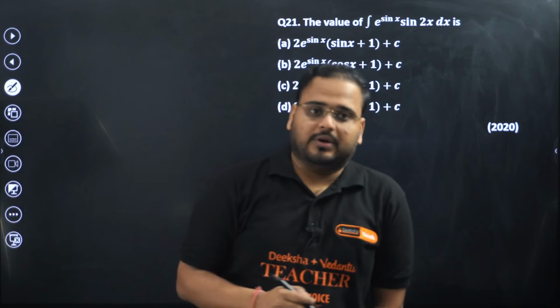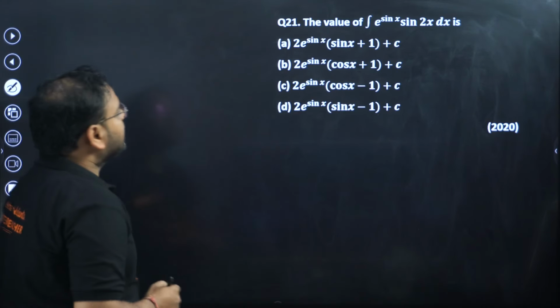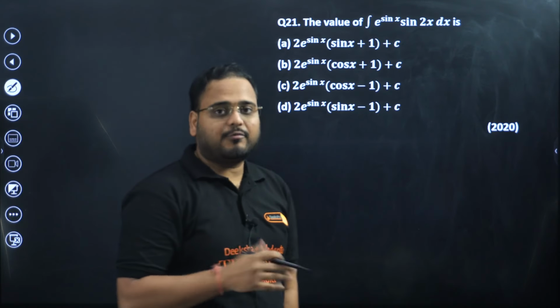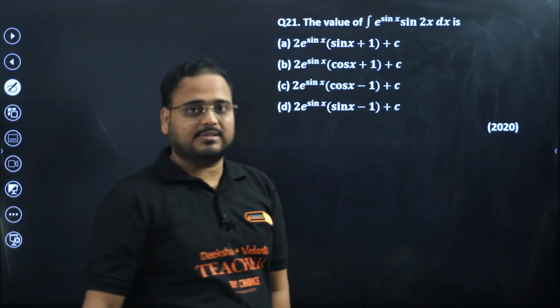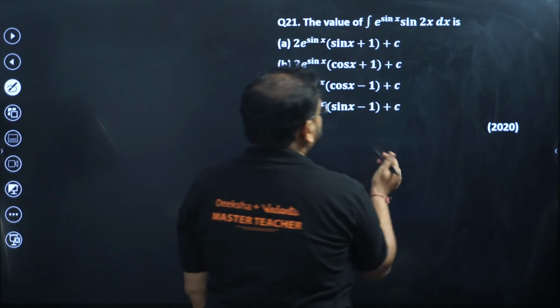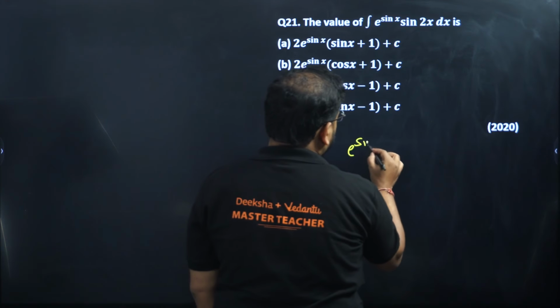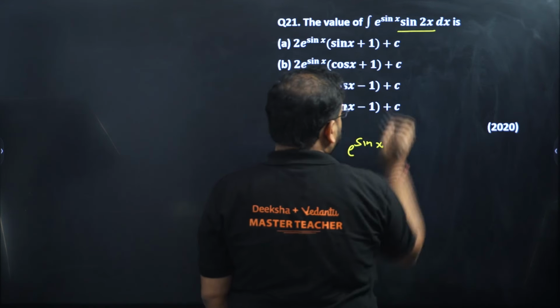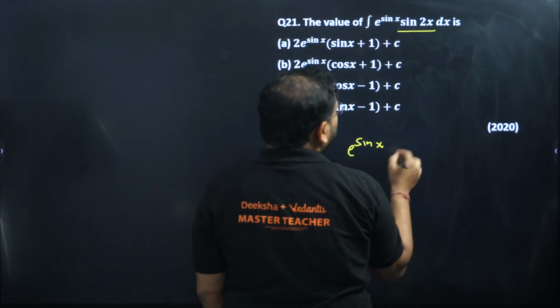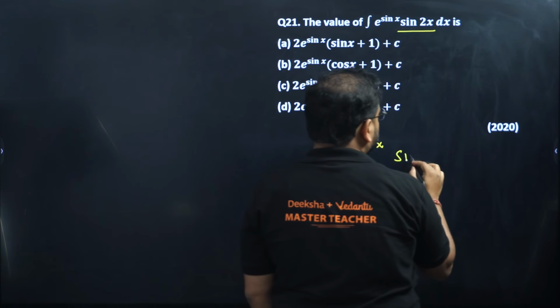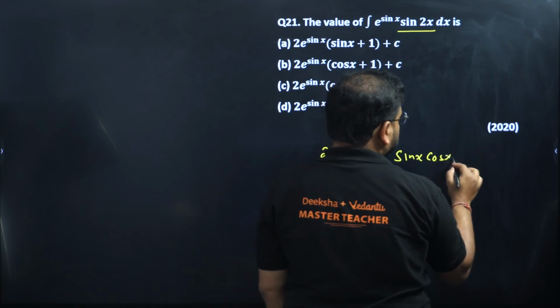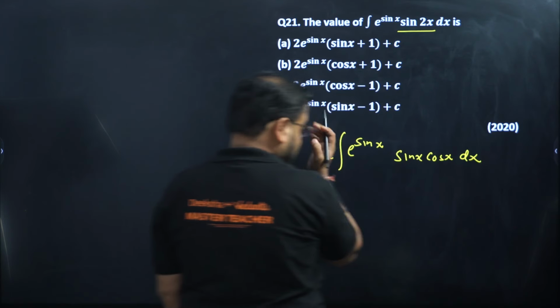Question number 21. The value of e power sin x sin 2x. So we have to use some type of substitution as well as expansion of sin 2x. Let's try this way. Very simple question. So we have e power sin x. Sin 2x is nothing but 2 sin x cos x. I'll write the 2 outside the integration, and here sin x and cos x. Of course, we'll have dx as it is.